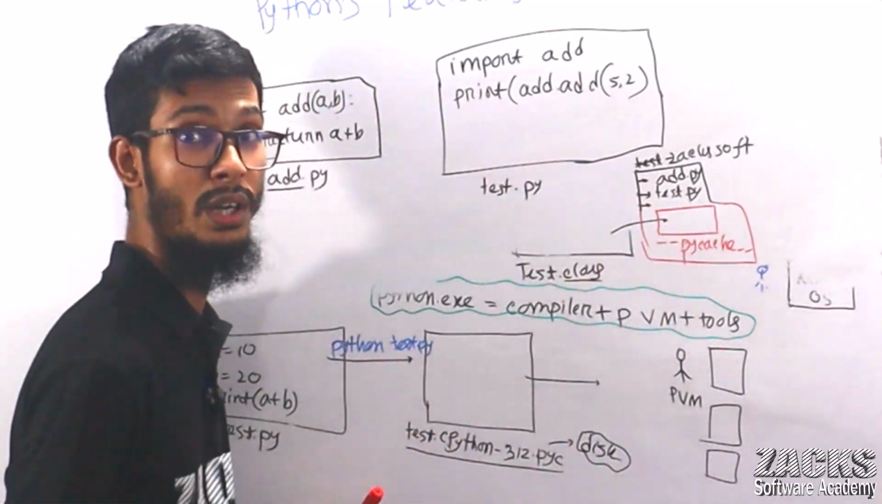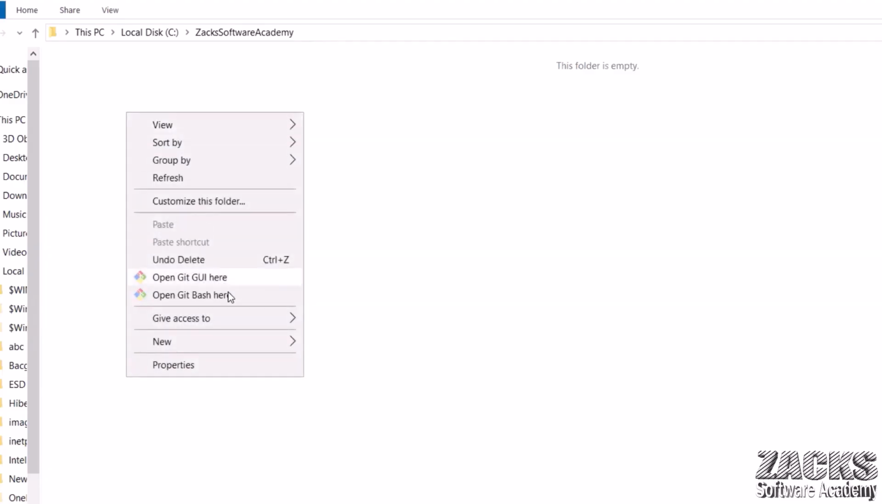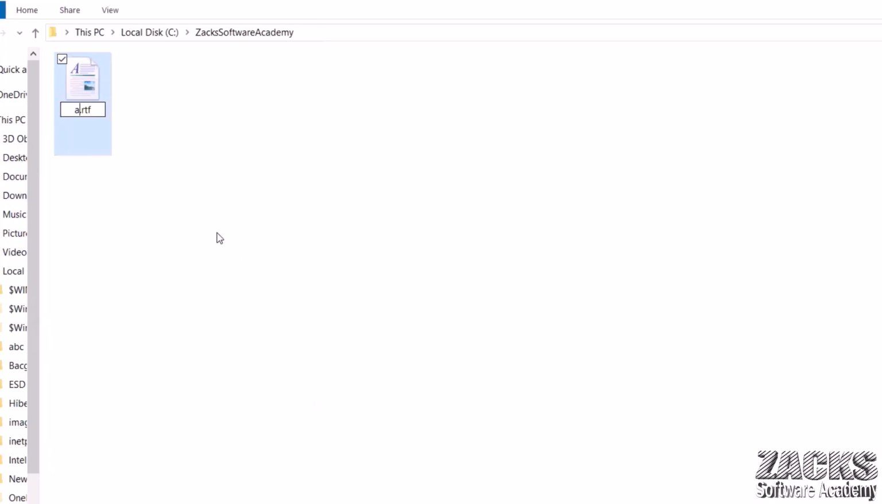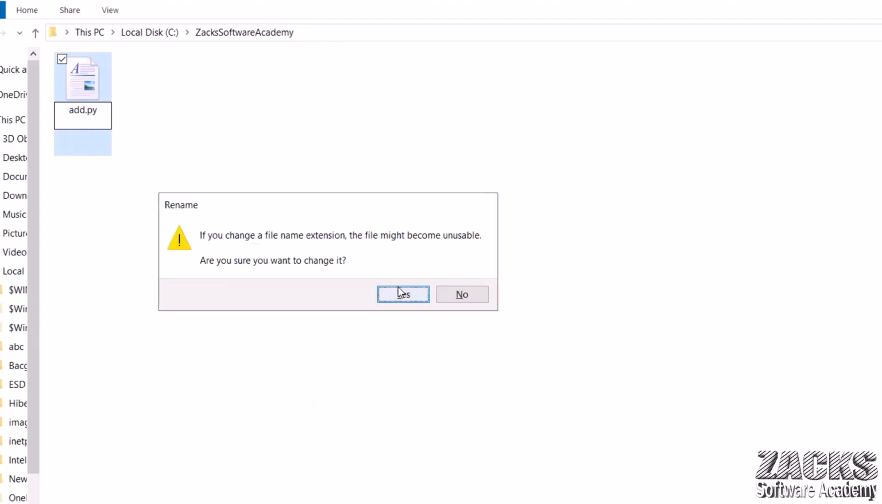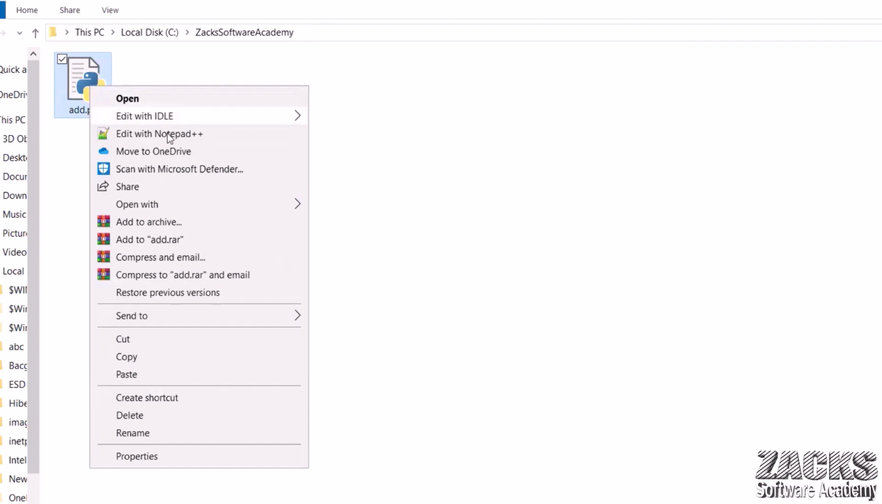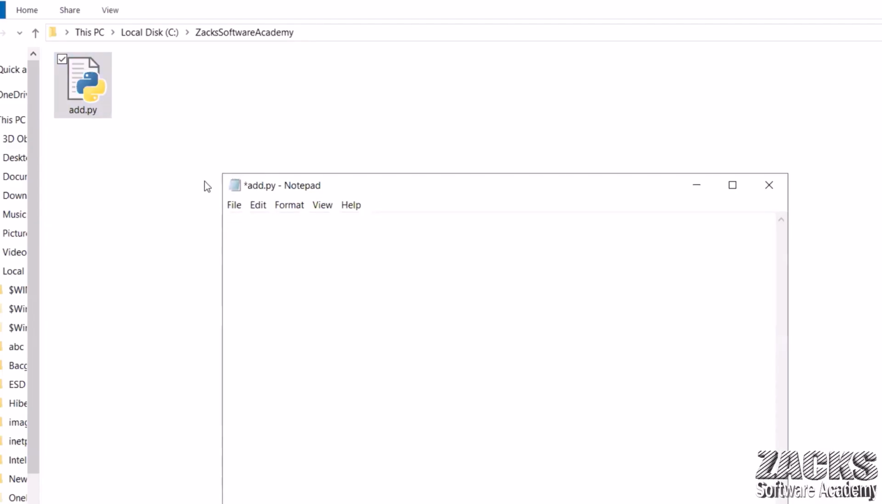First of all, let me show this to the system. Let me create a Python program. Right click, new, then text document, any name, for example add.py. Yes, are you sure you want to change it? Yes. Let me open this program with Notepad and write the code. For example, print 5 plus 6. Control S.